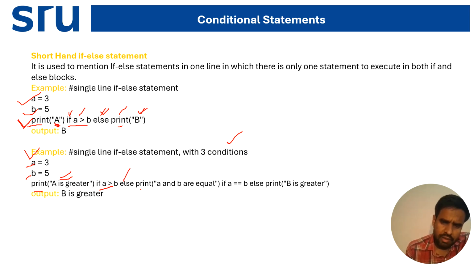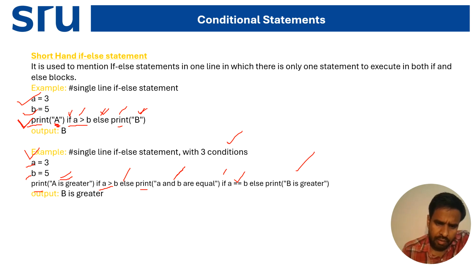Else print "a and b are equal" if a equal to b, else print "b is greater". So there are three conditions.